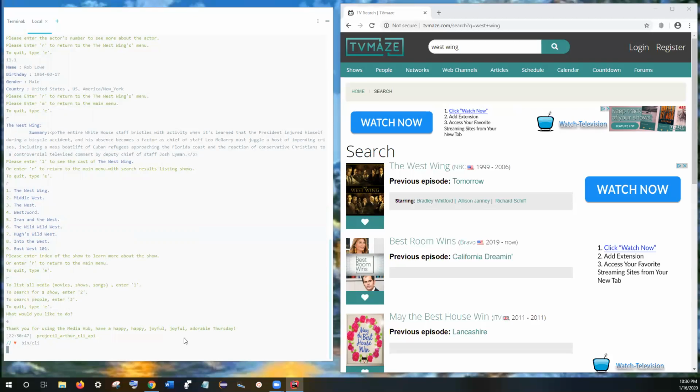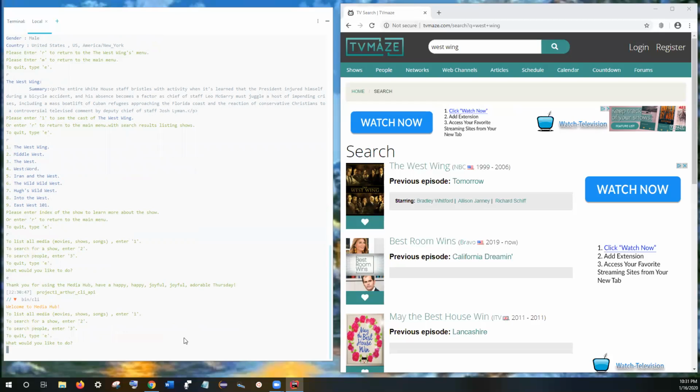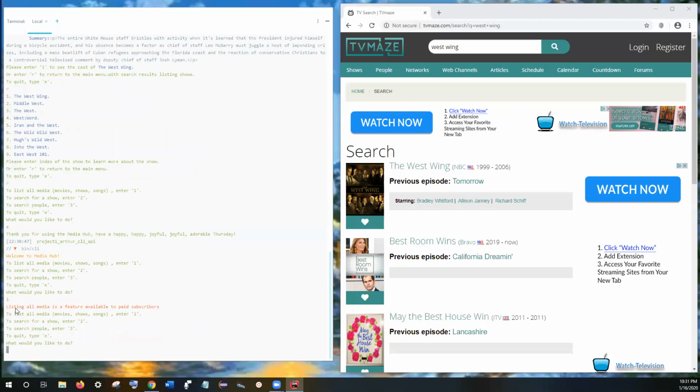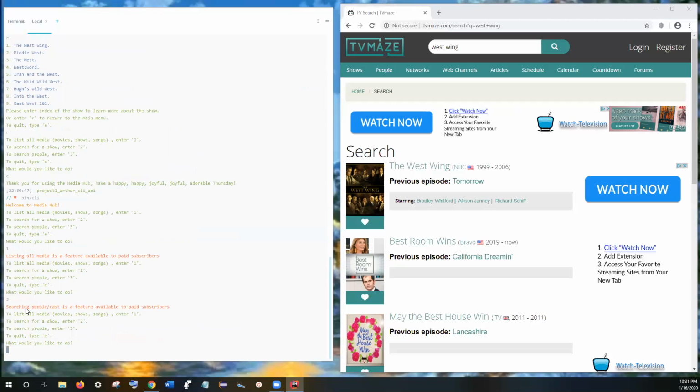So I would now like to quickly demonstrate some error handling capability. Suppose this feature has not been implemented to list all media. Suppose I entered that, it gives me a message saying all media is a feature available to paid subscribers. Then if I was interested in searching for people, for example, it gives me the same message: searching people class is a feature available to paid subscribers.